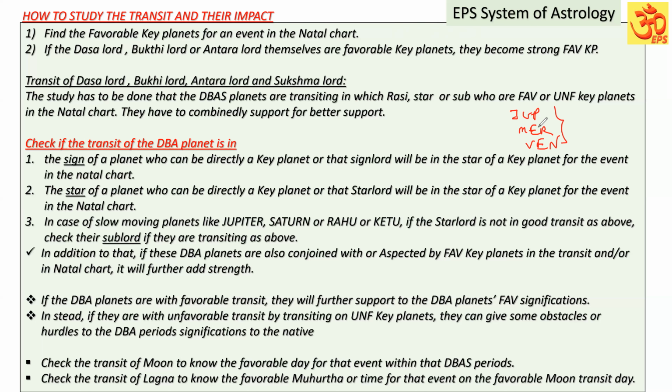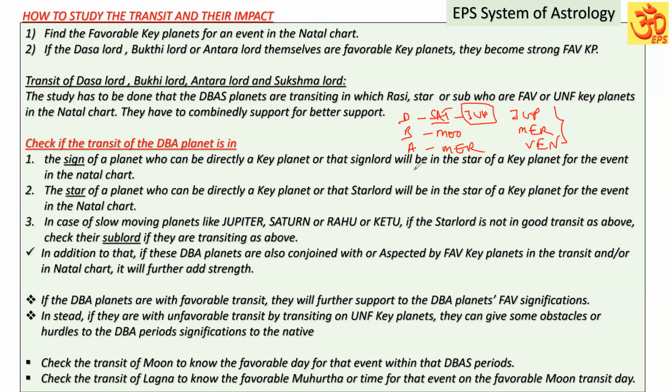Definitely their role will be there in the Dasa Bhukthi Antara also. Now we have to check Dasa, Bhukthi and Antara. Suppose the Dasa Lord is, for example, Saturn, the Bhukthi Lord is Moon, and the Antara Lord is Mercury, for example. Now we are checking the DBA planets' transit. Dasa planet Saturn is in the sign of a planet. Suppose Saturn is in the sign of Jupiter.